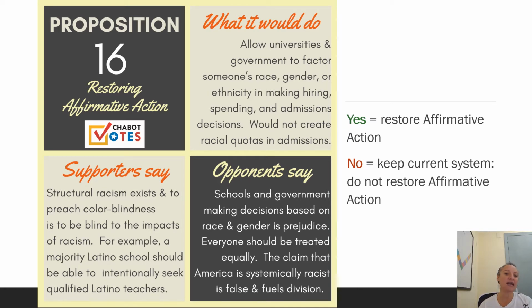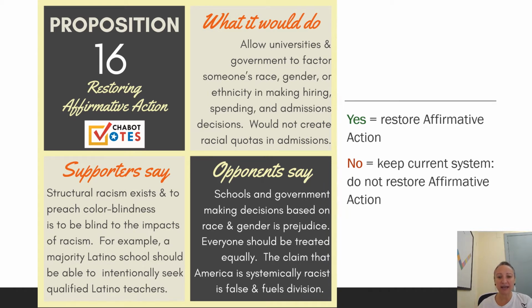So supporters say structural racism exists in our society, and to act like we live in a colorblind society is to actually be blind to the impacts of racism. And they say, for example, if you have a school in an area that is majority Latino and the majority of the students at the school are Latinx, that the school should be able to intentionally seek out more Latinx teachers to teach in those schools. And that would be for the benefit of the school and the community overall.